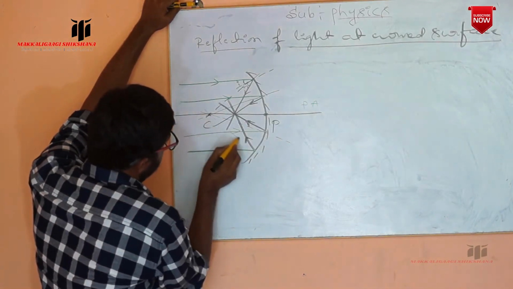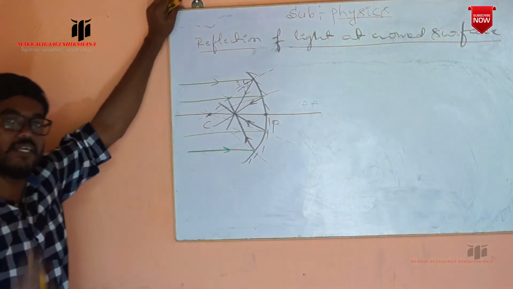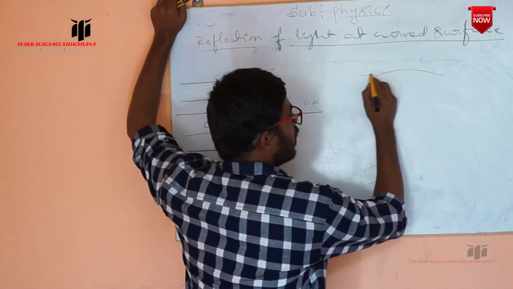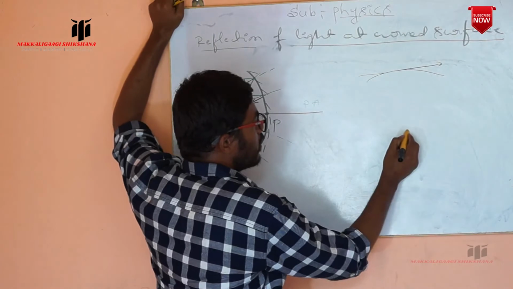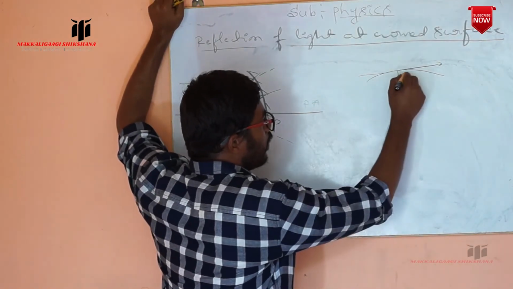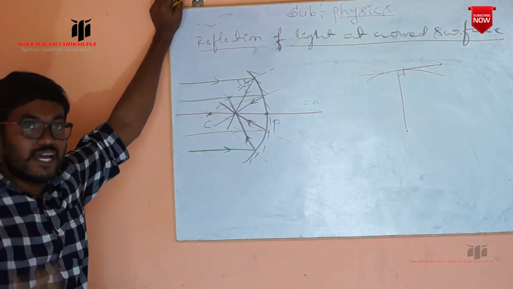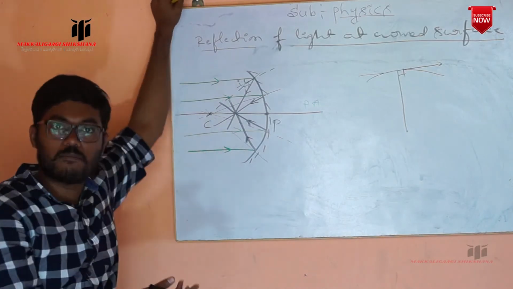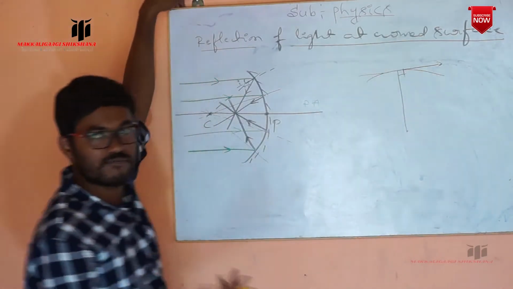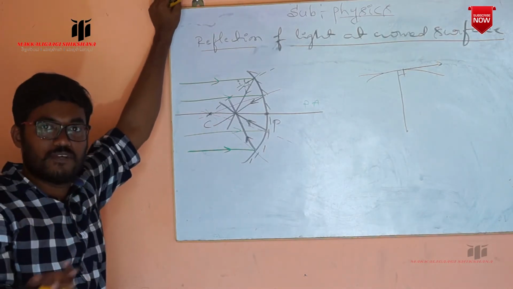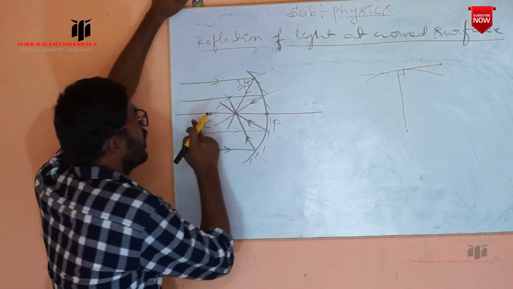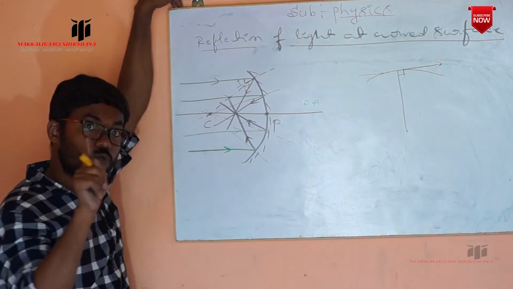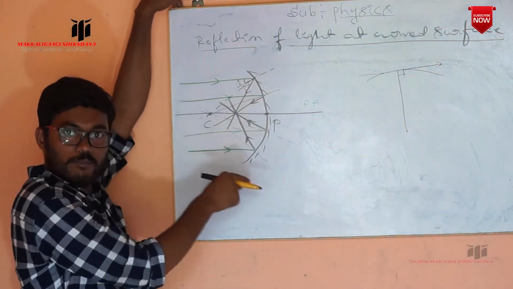So why are you taking the center of curvature at the point of incidence as the normal? For any surface you can draw the tangent, and the line from the center of curvature is perpendicular to it. The line which is perpendicular to the surface is taken as the normal, here for the reflecting surface. So whatever normal line you take is always taken from the center of curvature to the point of incidence.